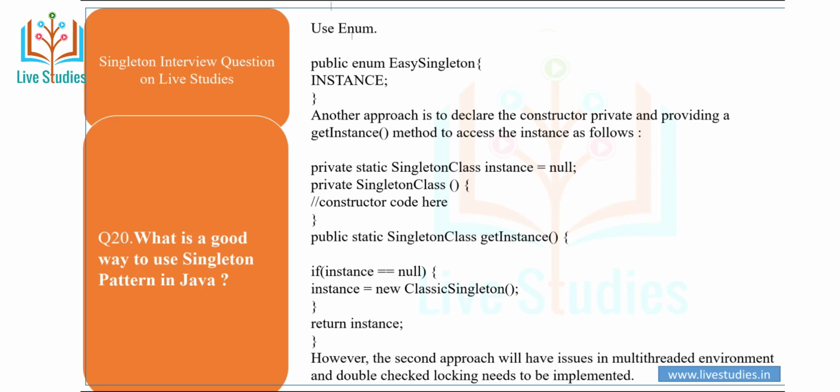Private static Singleton instance equals null, then a private constructor where you can write construction code. Then a public static getInstance method: if instance is equal to null, instance is equal to new Singleton, and return the instance. However, the second approach has issues in a multi-threaded environment, and double-checked locking needs to be implemented.